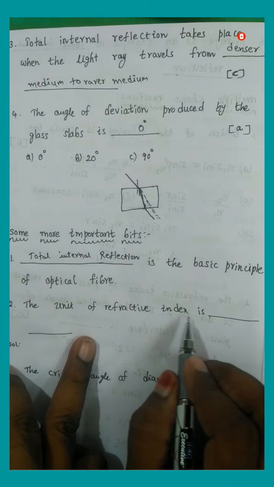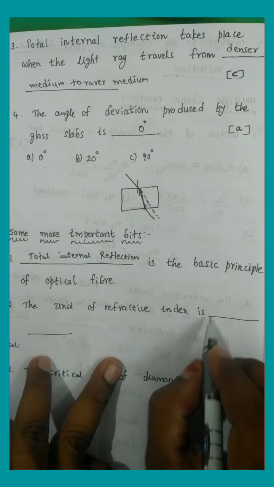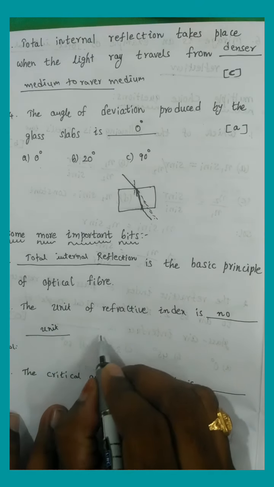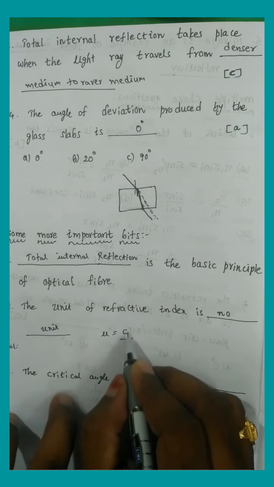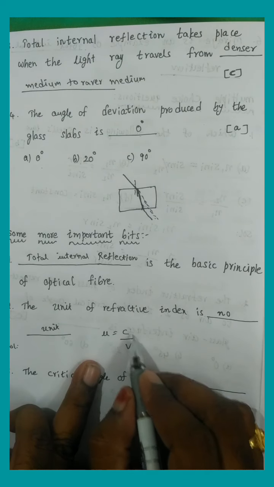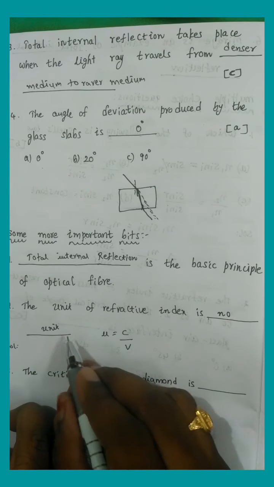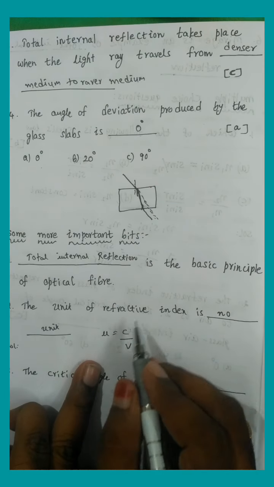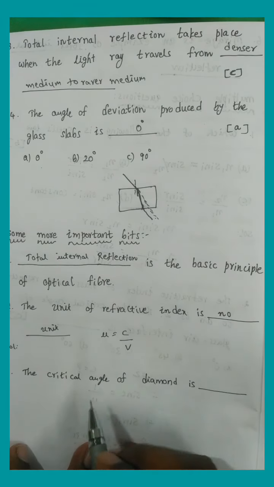The unit of refractive index: actually there are no units. Why? Because the refractive index is the ratio of two same physical quantities. If both are the same physical quantity, they cancel each other automatically. There are no units for the refractive index. This is a very important point; you should keep it in your mind.